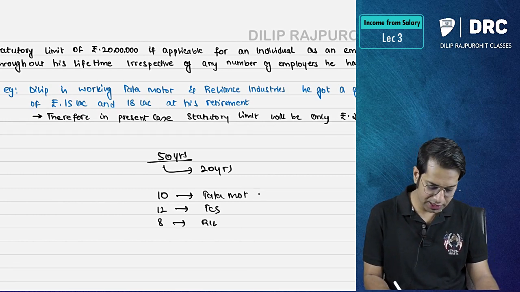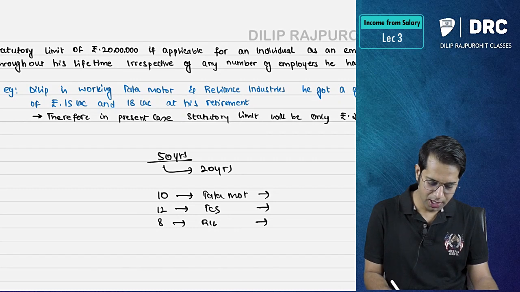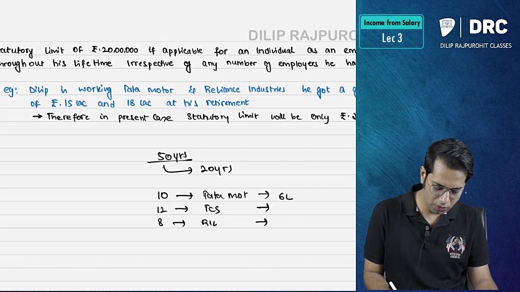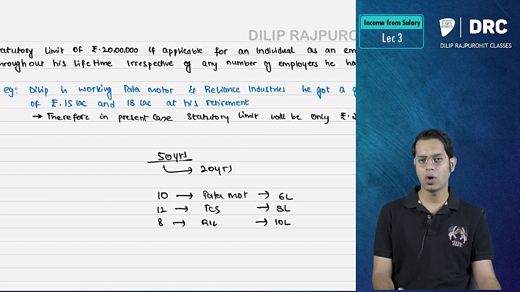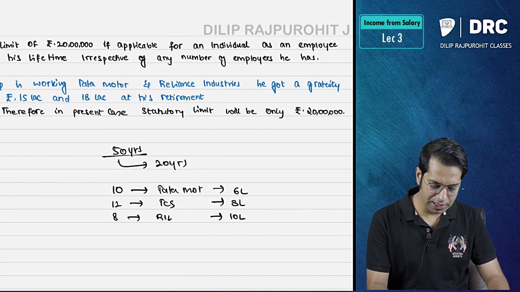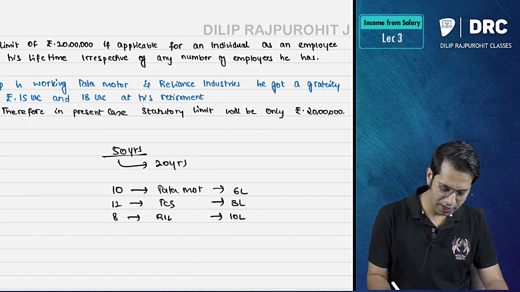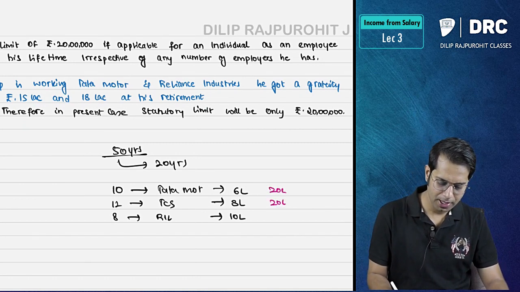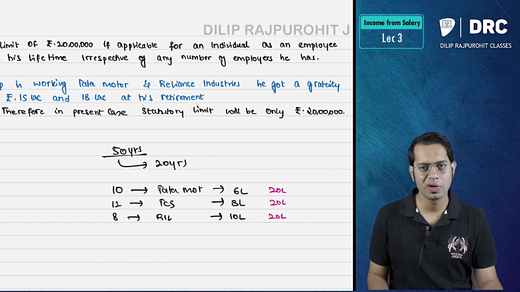Now sir, I have received gratuity from all of them. I have received a gratuity of 6 lakh rupees, then 8 lakh rupees, then 10 lakh rupees. Sir, now what will happen to the limit? Will I get a limit of 20 lakh rupees each time? Will the statutory limit be 20 lakh each time?